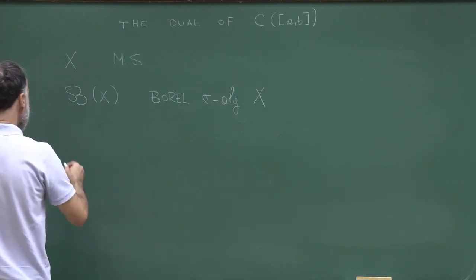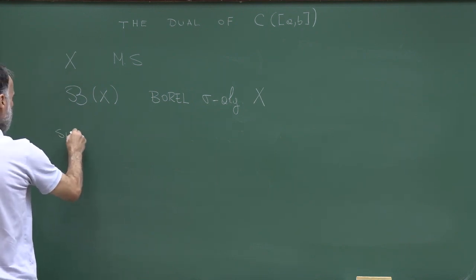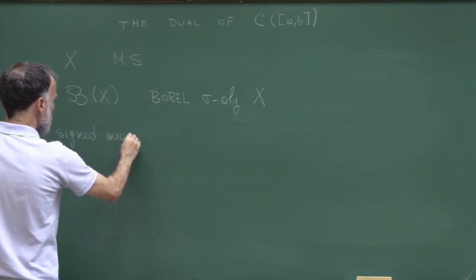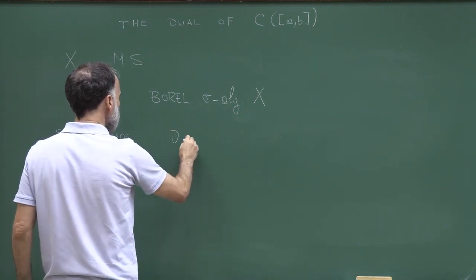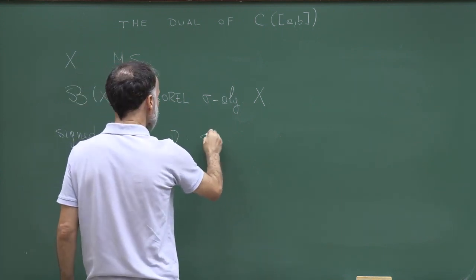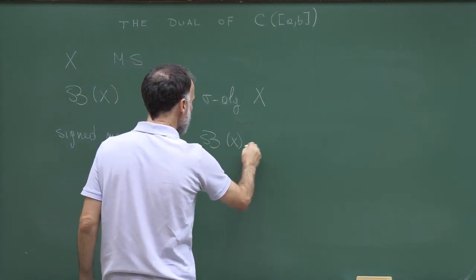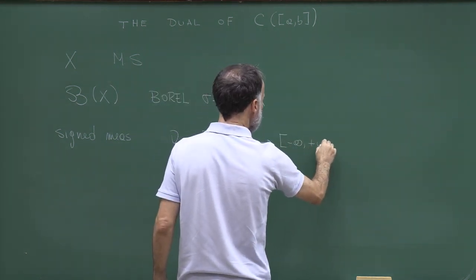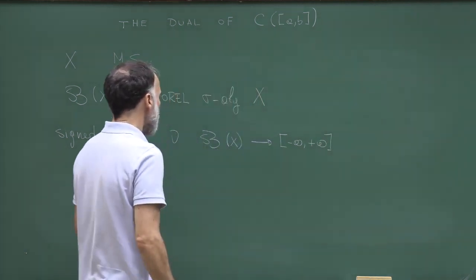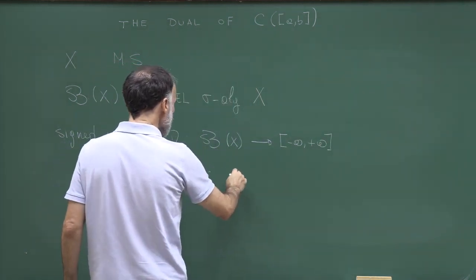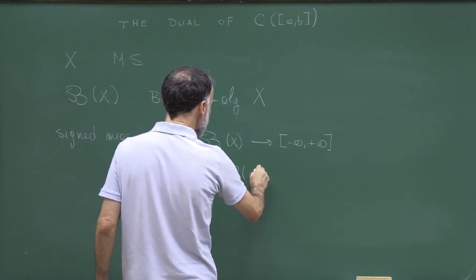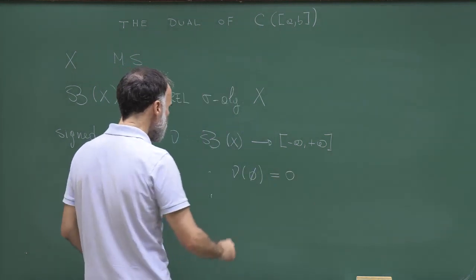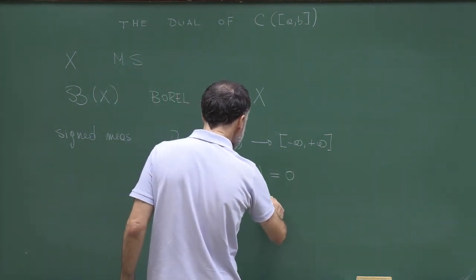Now let me define what a signed measure is. A signed measure will be a function nu from the Borel sigma algebra to minus infinity, plus infinity with the following properties. I will require nu of the empty set to be 0, and I will require nu to be sigma additive.